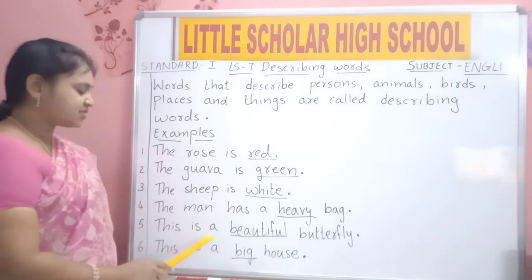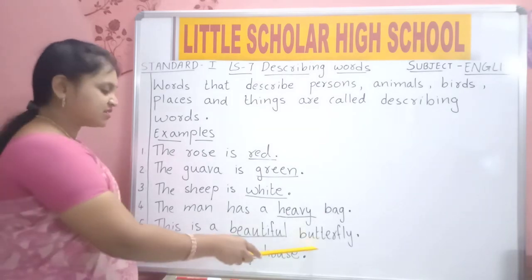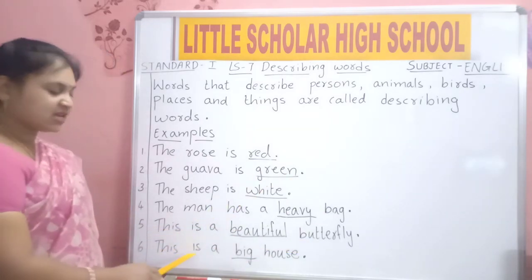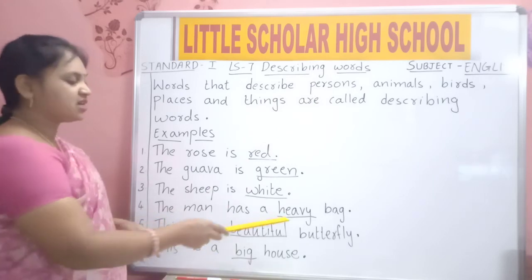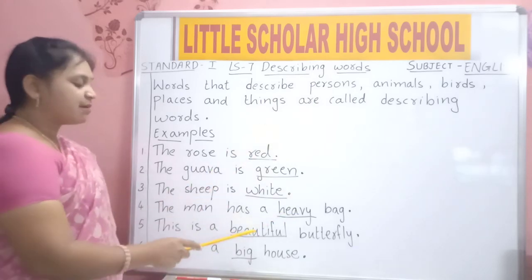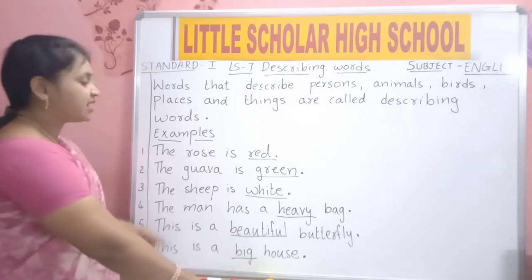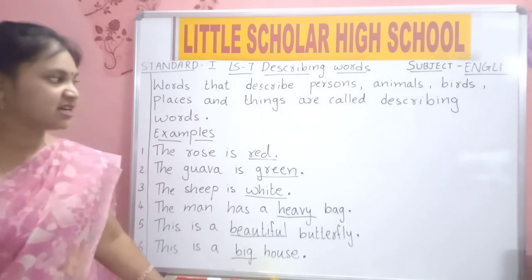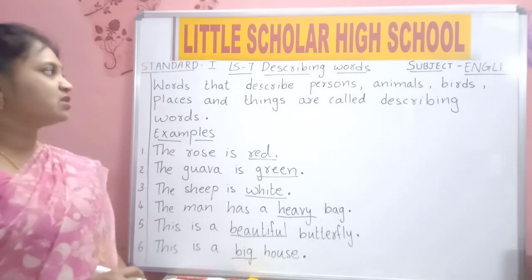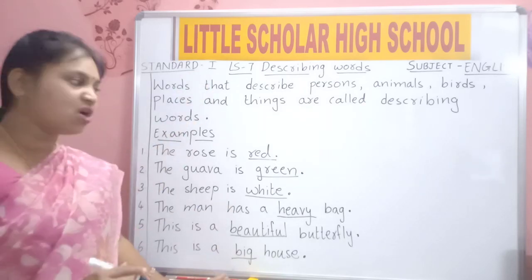This is a beautiful butterfly. This is a big house. Here heavy is the describing word. Beautiful is the describing word. Big is the describing word. We have underlined all the describing words in these sentences. So what you will write today, the same you will copy in your class work.